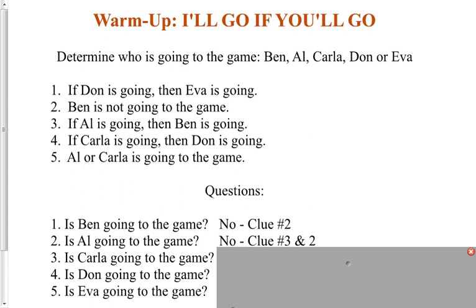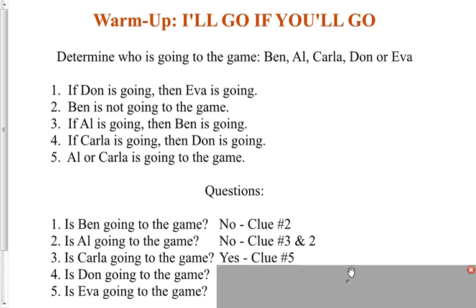Question number 3, is Carla going to the game? Clue number 5 up above says Al or Carla is going to the game. This is a disjunction. We know that a disjunction is true when one or the other or both are true. Now we already know that Al is not going to the game. Therefore, Carla must be going to the game for clue number 5 to be true. Therefore, yes, Carla is going to the game.